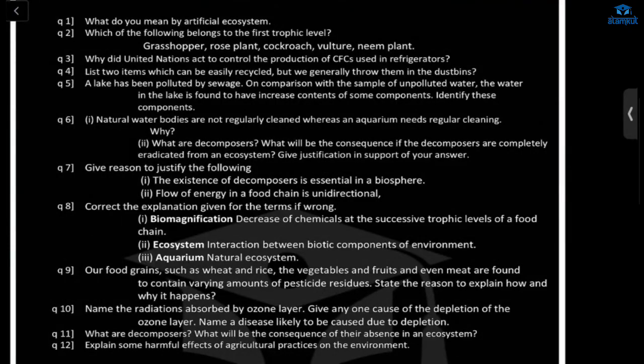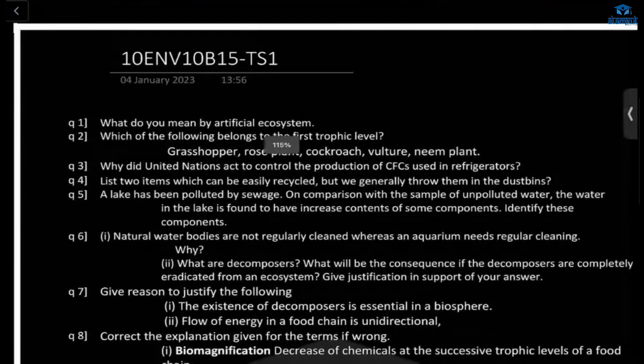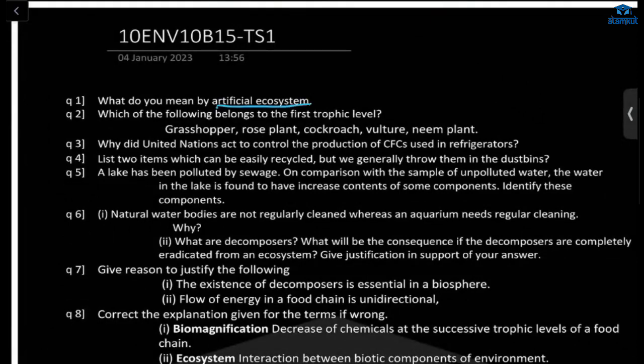Next, E and V, our environment. First question, what do you mean by artificial ecosystem? Artificial means man-made, which is made by man. An ecosystem which is made by man. Any example? Farm or aquarium.